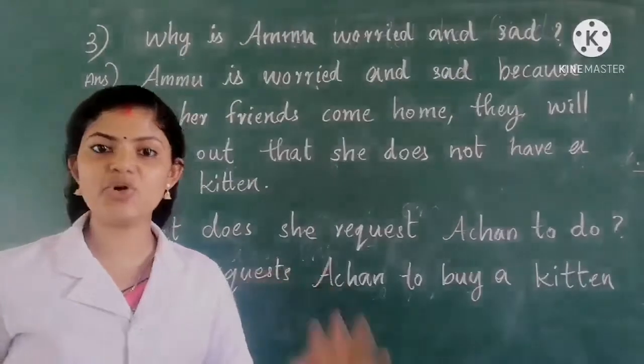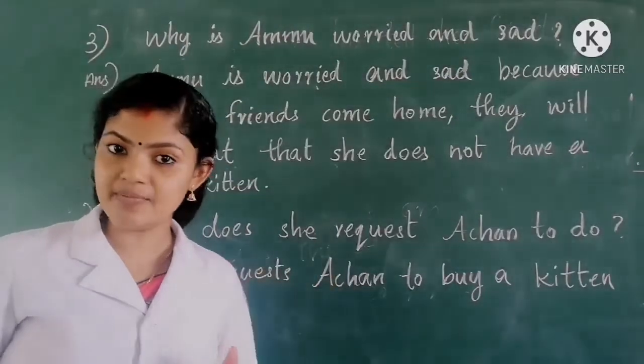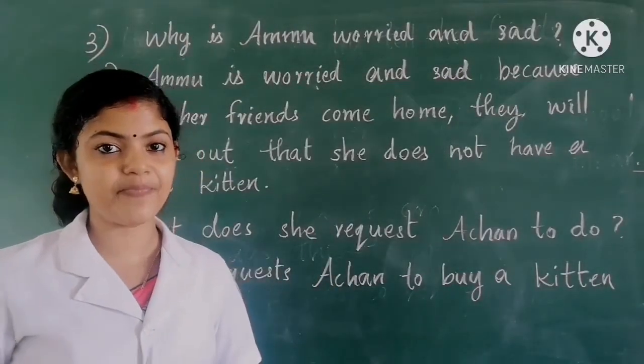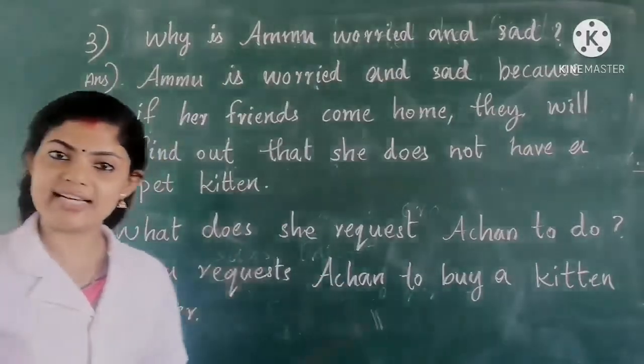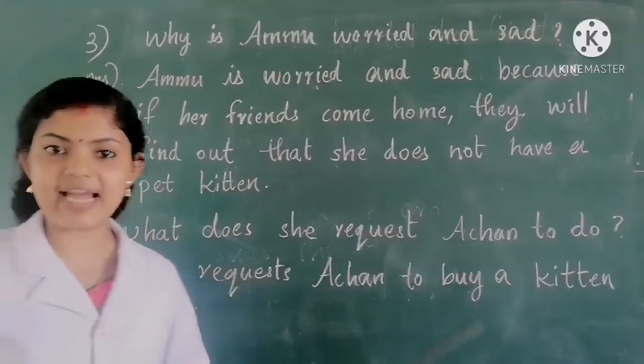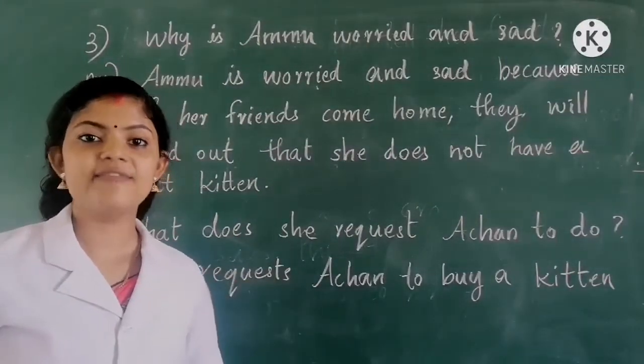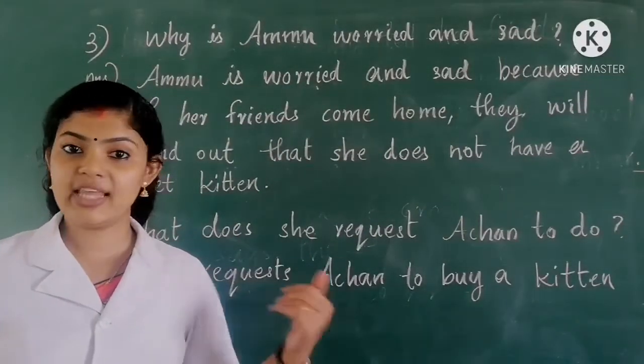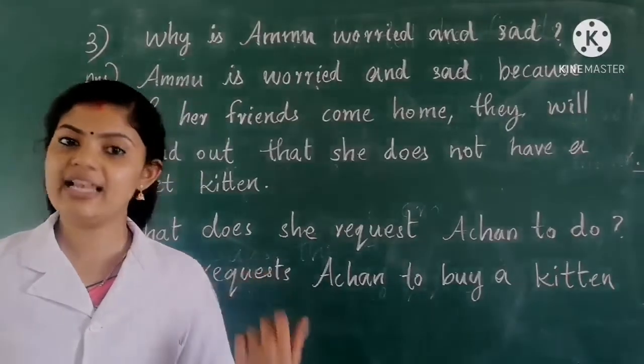Yes, her friends told her that they will come to see her pet kitten. But actually, she doesn't have a pet kitten. So, Ammu is worried and sad about what? When her friends come home, they will find out that she was lying.